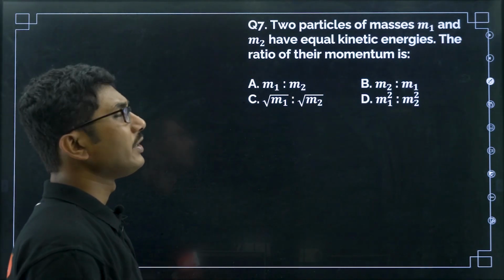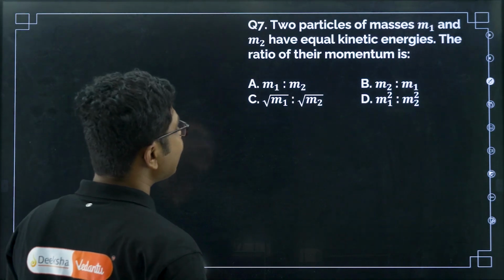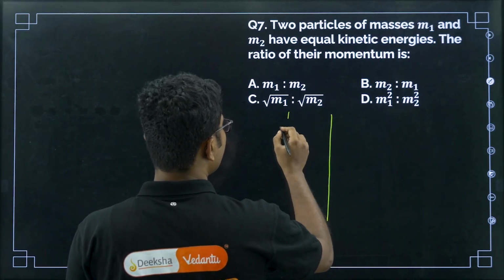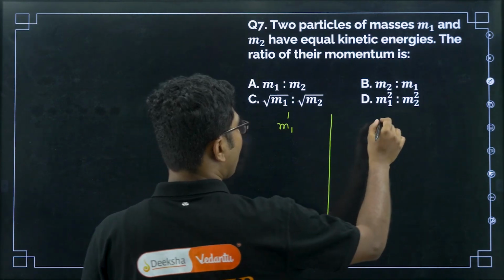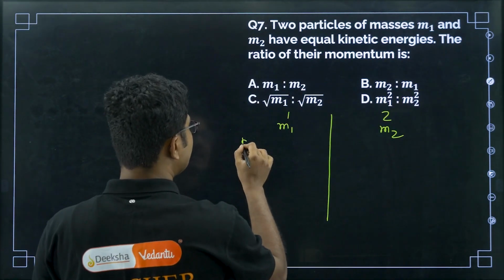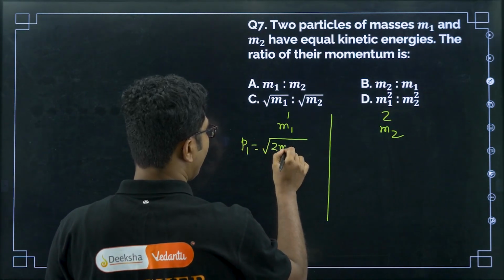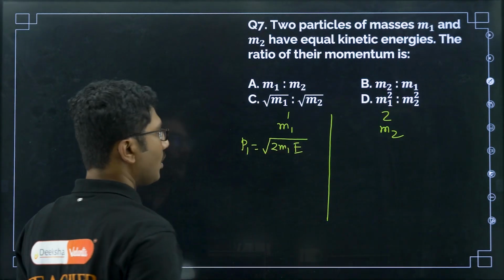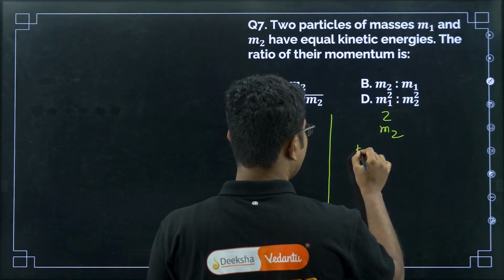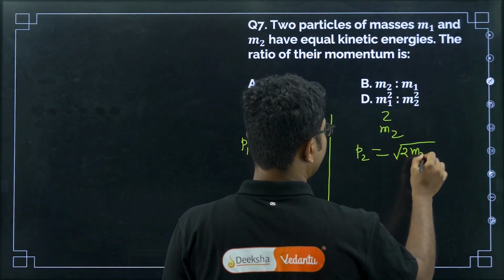Now, two particles of masses m1 and m2 have equal kinetic energies. The ratio of their momentum is a very interesting question. So kinetic energy is the same. Suppose object 1 has mass m1 and object 2 has mass m2. Its momentum is given by P1 equals square root of 2 m1 E, where E is the kinetic energy. Both of them have the same kinetic energy. Its momentum will be given by P2 equals square root of 2 m2 E.